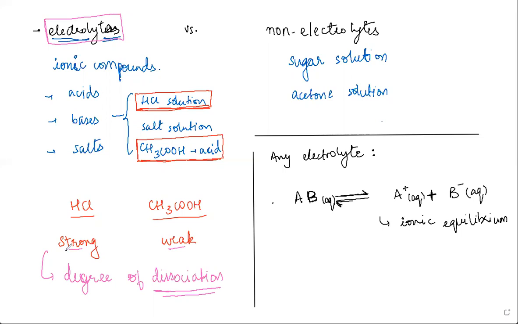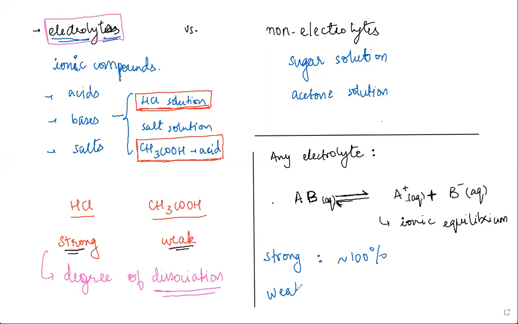Now, when we speak of strong electrolytes and weak electrolytes, all that happens is they differ in when this equilibrium is established. When we talk about strong electrolytes, they are almost close to 100% dissociated. So the equilibrium is established when the majority of the species in the solution are these ions.